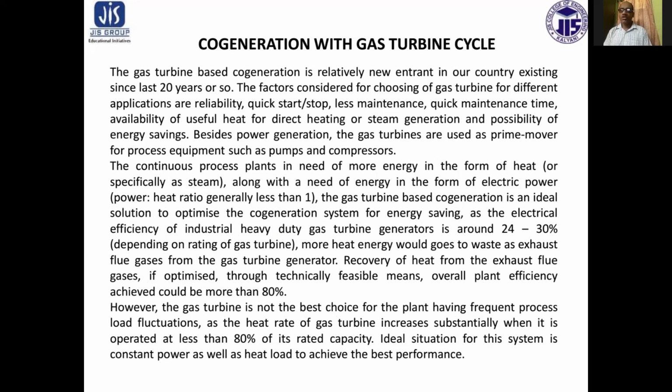Continuous process plants need more energy in the form of heat, specifically termed as steam, along with a need for energy in the form of electric power. So here the heat power ratio is generally less than 1. The gas turbine based cogeneration